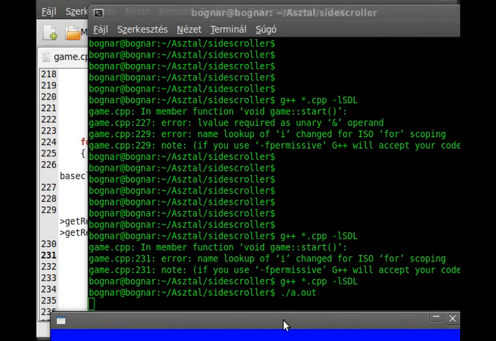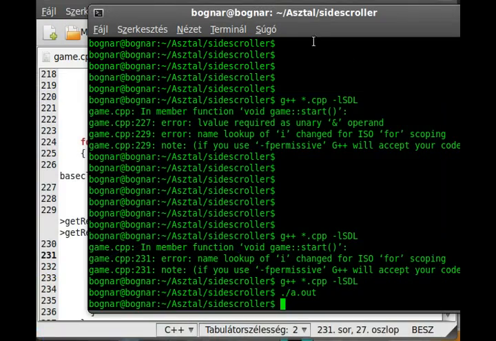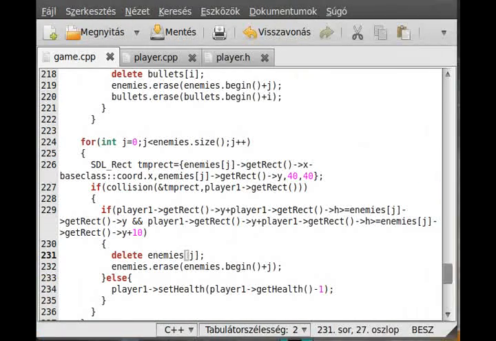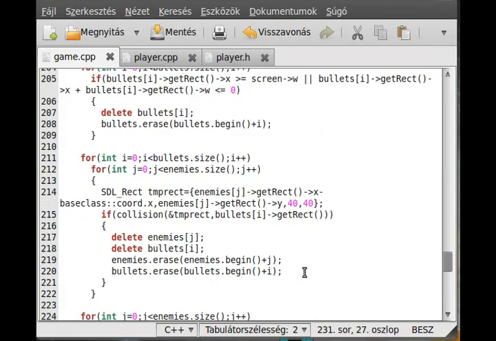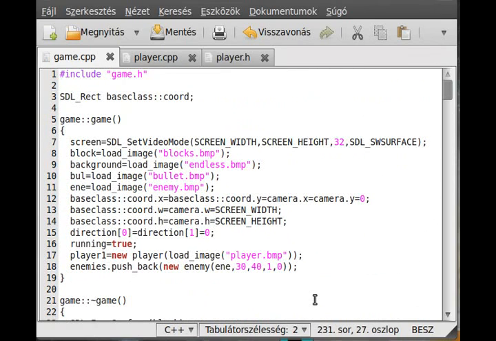Okay, there is no enemy, as you can see, so there is some problem with the enemy. Maybe the enemy spawns at the same place we are, and that's why it seems that we are jumping on the head.